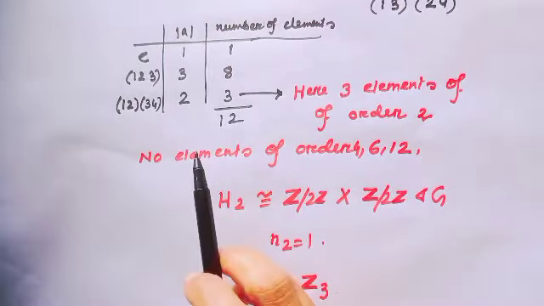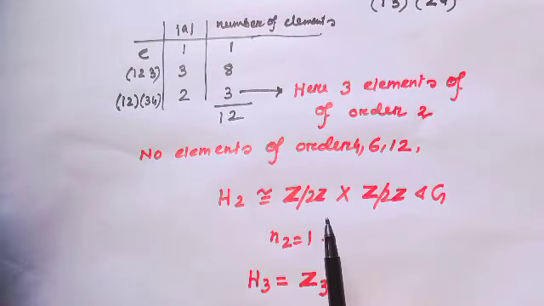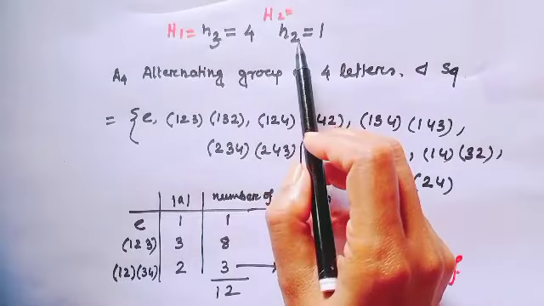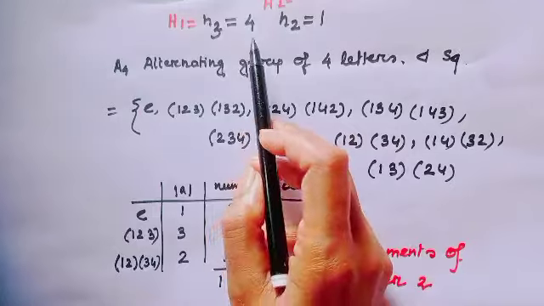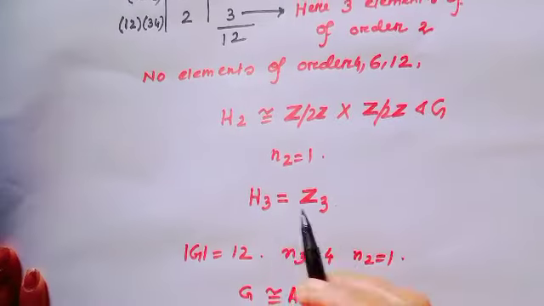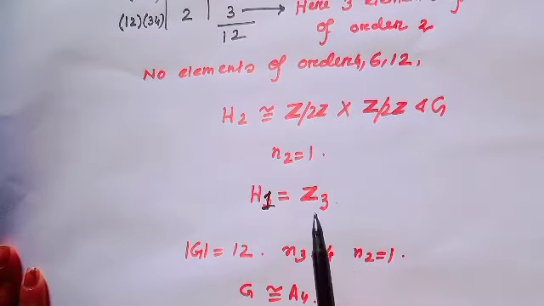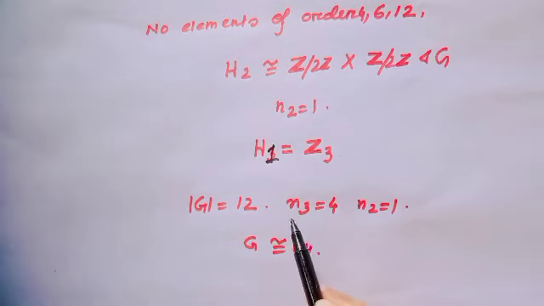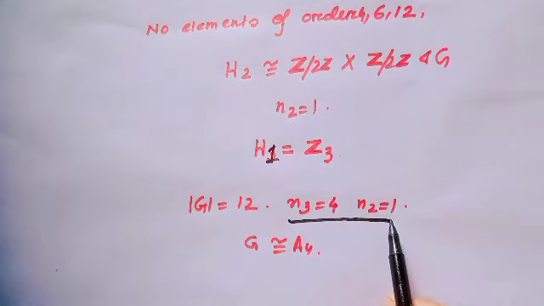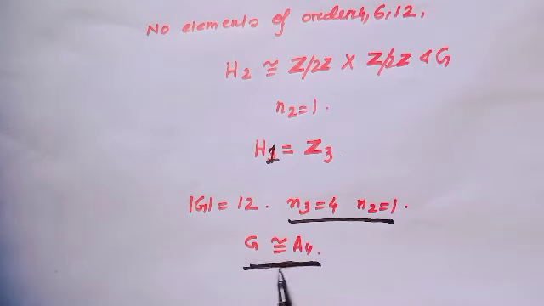So this is isomorphic to Z2 cross Z2, because here the order of the Sylow 2 subgroup is 4. The number of subgroups of order 3 is 4, so each is actually Z3. That means when n3 equals 4 and n2 equals 1, this is isomorphic to the group A4. Are you getting the construction?